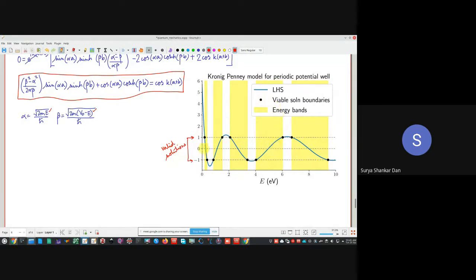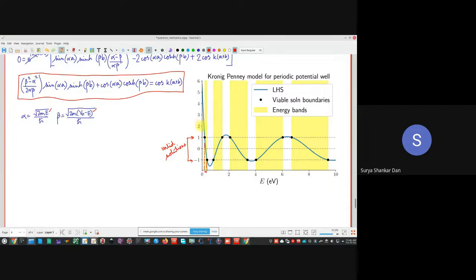ठीक है? So what are these dots? देखो, these are intersecting this +1 line at these black points, -1 line at these black points, black dots. Okay, so these are the viable solution boundaries. तो यानी कि आपका energy bands कहाँ से होगा? That means the only possible solution of this equation can happen when the left hand side falls within +1 and -1. ठीक है? So that means for energy values from here until here.